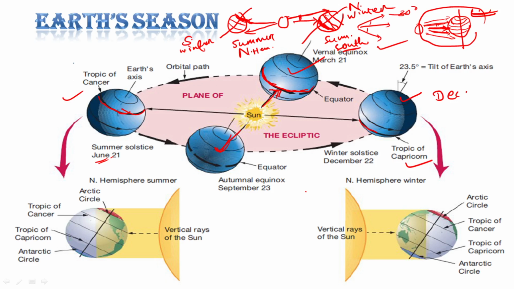So this axial tilt, with revolution, makes seasonality possible. Without axial tilt or without revolution, we cannot see seasonality. Another factor I have told is the spherical or spheroidal shape of the earth.